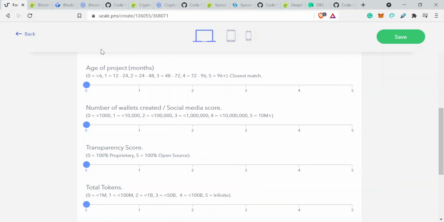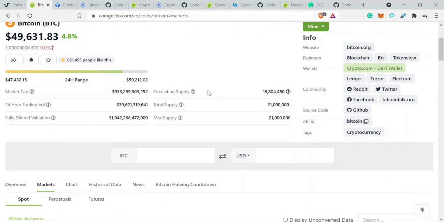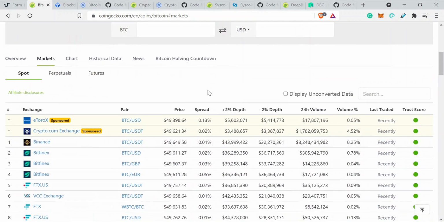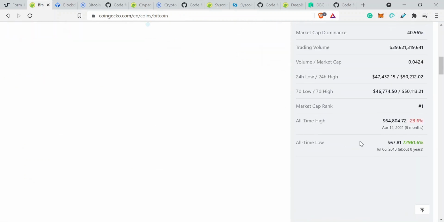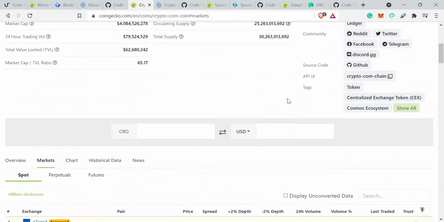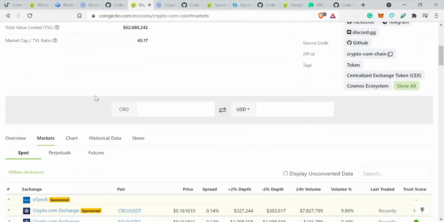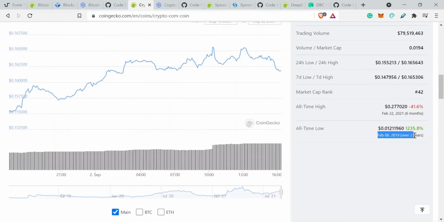Okay, the age of the project. If we go back to the main page, we're able to see when the token was first listed. If we go to the overview, we can have a look at the earliest trade time, all-time low. Generally speaking, that's going to be, sorry, that's Bitcoin. I'm going to go to CRO and do the same thing, so I can actually show you. I thought $67 was a little bit high for CRO. We're going to go back here, and generally speaking, the lowest price is actually when the token was first listed.